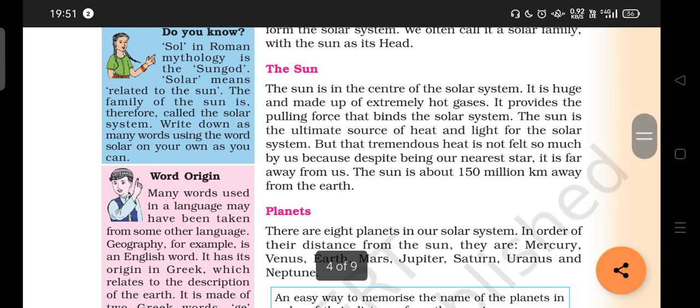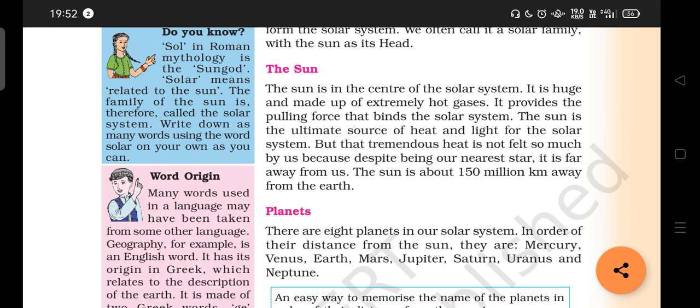See here, page number 4. The Sun. The Sun is in the center of the solar system. Now we saw the picture. It's very clear that the Sun is at the center. It is huge and made up of extremely hot gases. It has a pulling force. That pulling force of the Sun binds the whole solar system together.